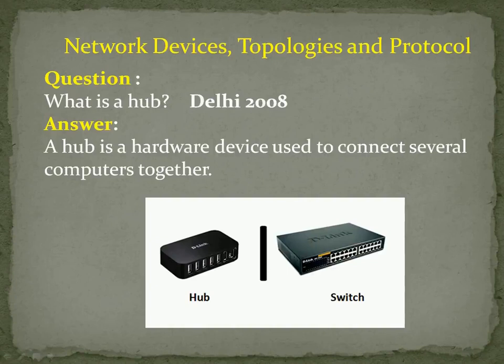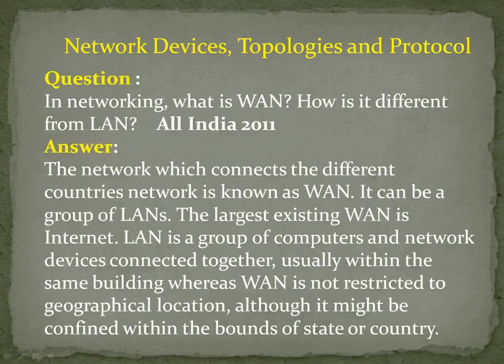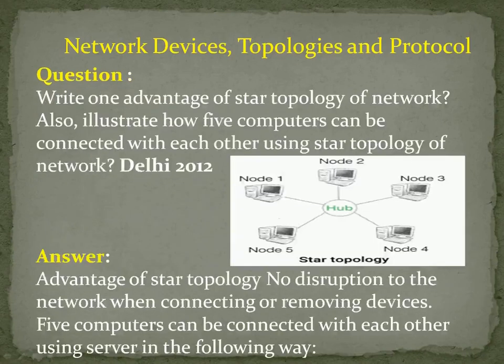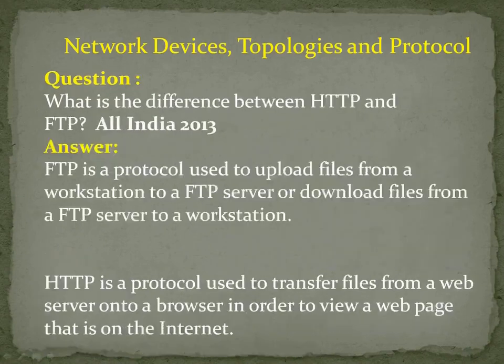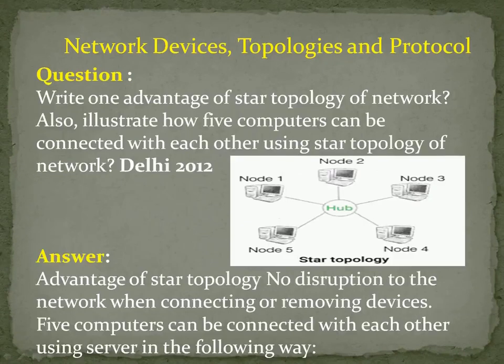You see, in the previous question we already saw the hub. In the star topology we had connected 5 computers, all by means of a hub. Okay, so without a hub you cannot connect the computers. Okay, fine. So the next question is, write one advantage of star topology of network.